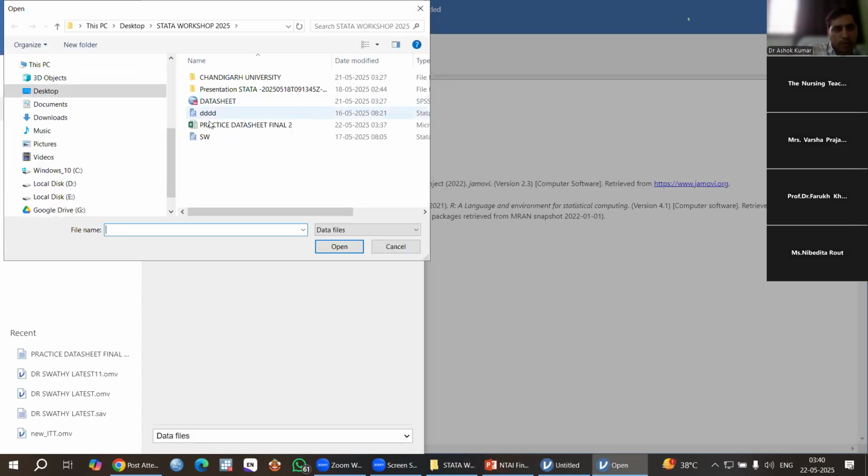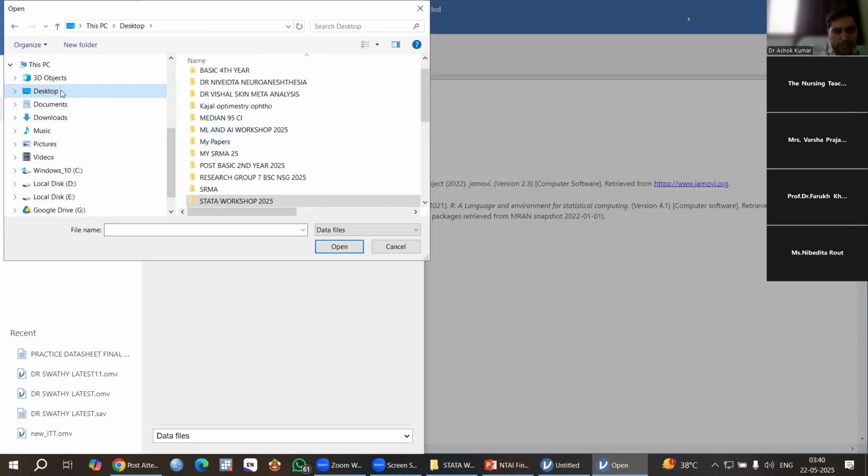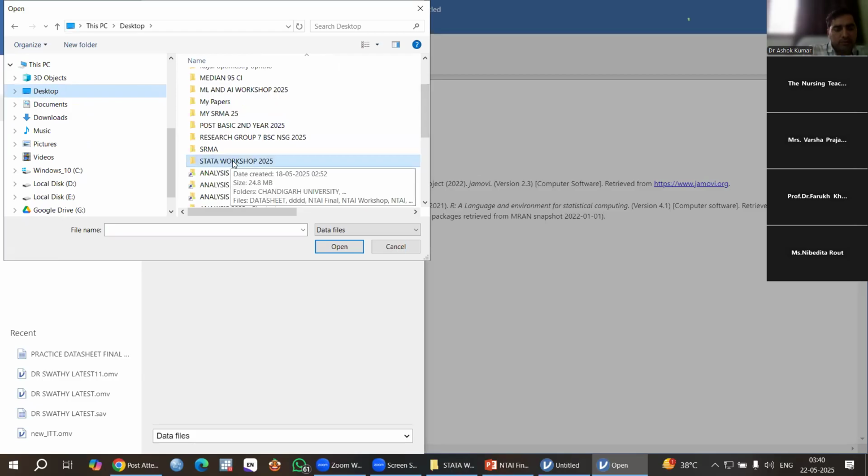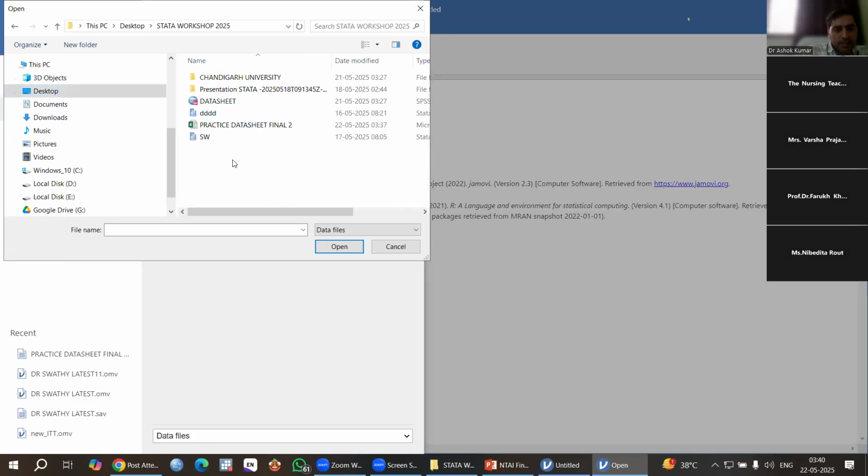This browse will open. I know that it is on the desktop. On the desktop I have saved that file in the Stata Workshop folder. So when I click this, it will open, and this is my practice data sheet final 2. When I click this, you can see in the file name there is a change.